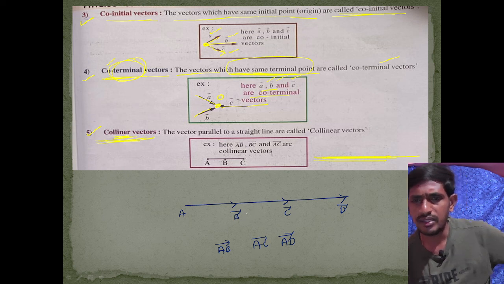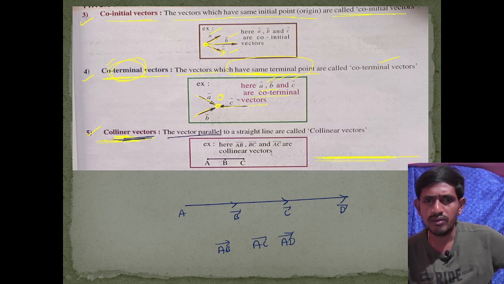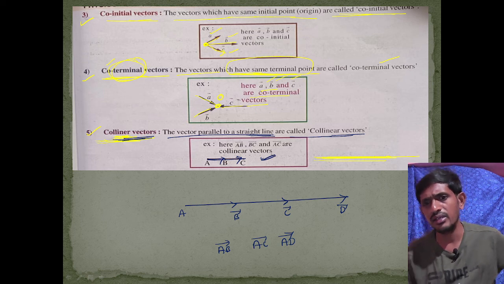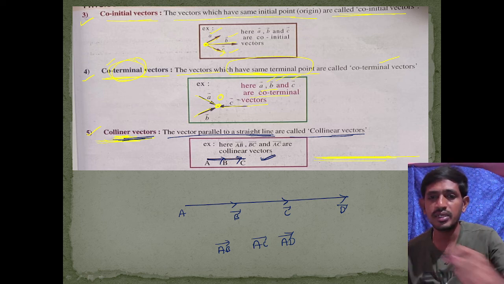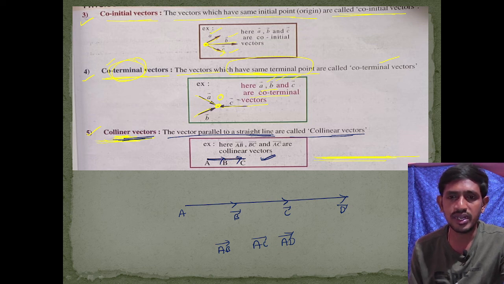That's why they are called collinear vectors. Vectors parallel to a straight line are called collinear vectors. So AB, BC, and AC are called collinear vectors. Okay, so collinear here means the vectors which lie on the same line and are also parallel to each other. Vectors parallel to a straight line are called collinear vectors.